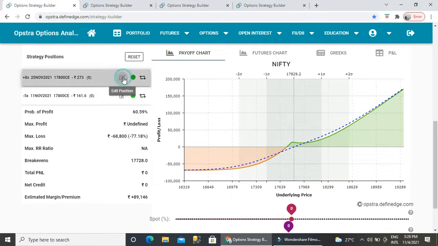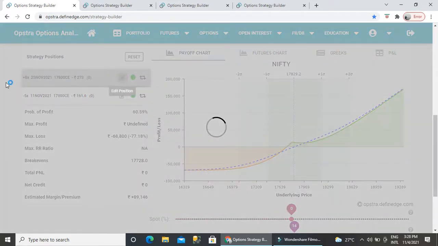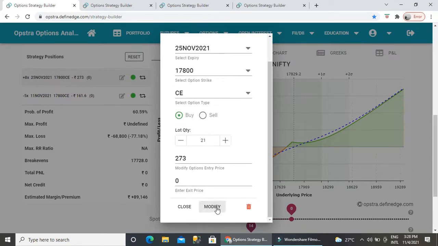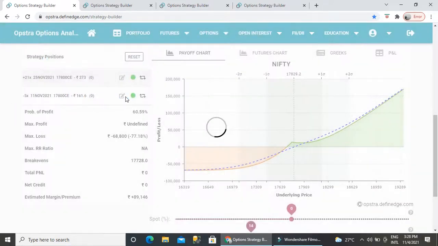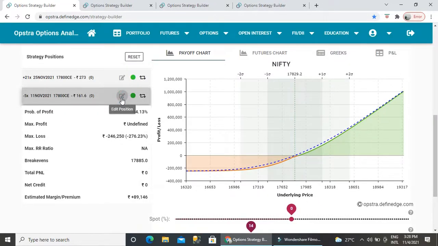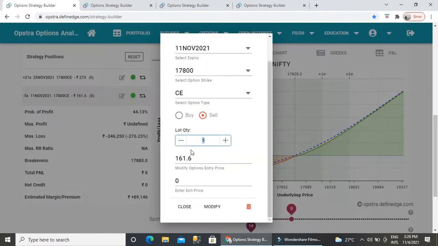In case you want to choose different numbers, like 13 and 8, or 21 and 13, still you can choose it. Here you can put 21. So 21 lots to buy and 13 lots to sell of weekly expiry. Let me do that as well. Let's see how the chart comes.